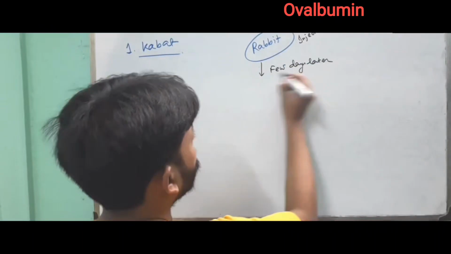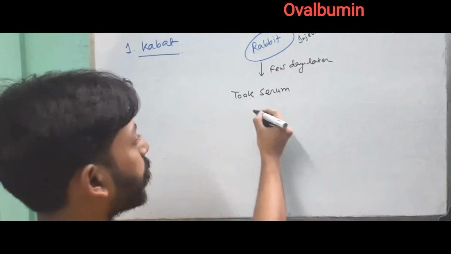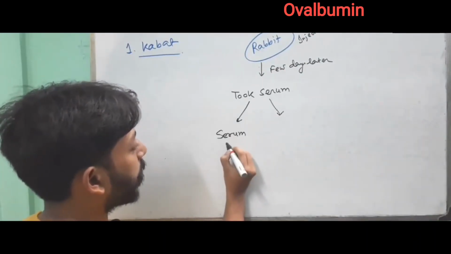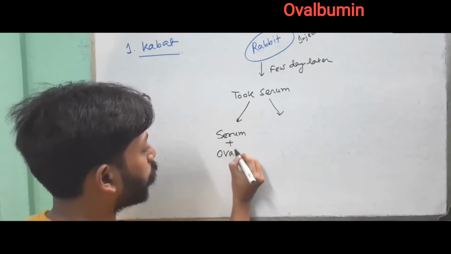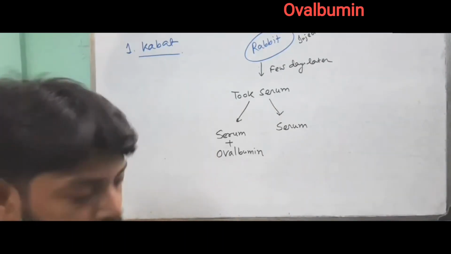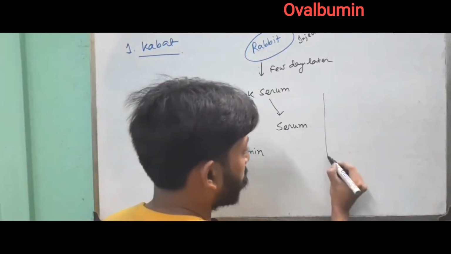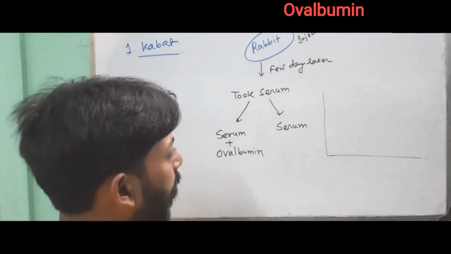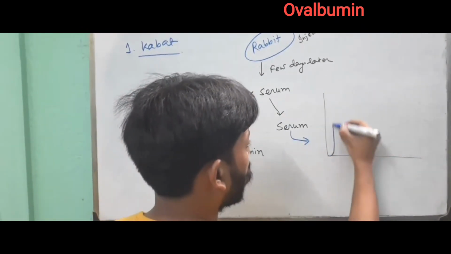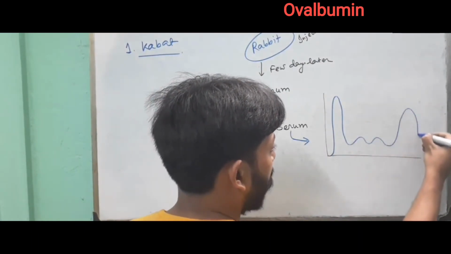After a few days, he took serum from the same rabbit and divided the serum into two parts. In one part of the serum, he added ovalbumin, and in the other part of the serum, he did not add anything. After this, he performed gel electrophoresis on the two sera, and he found four peaks from the serum. One is very high, another is small, another is very small, another is slightly high.